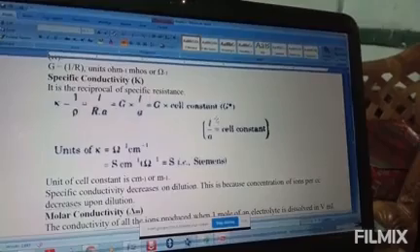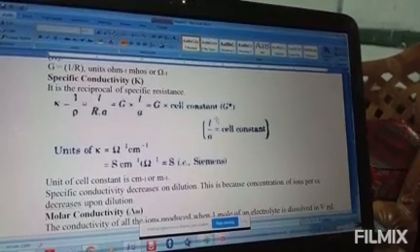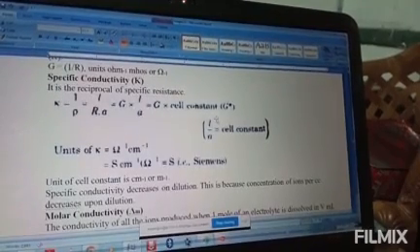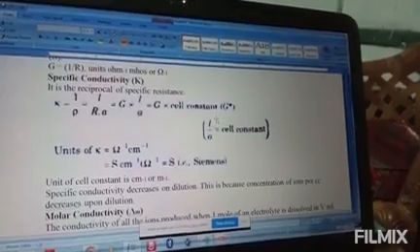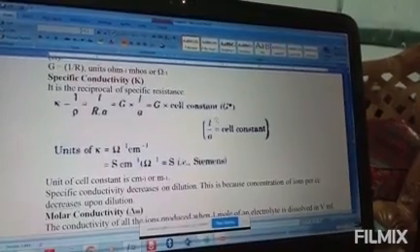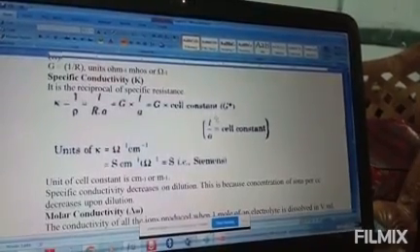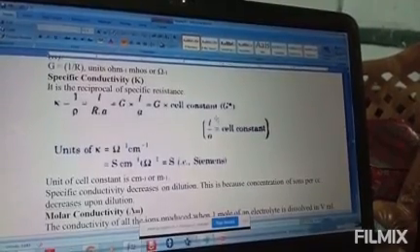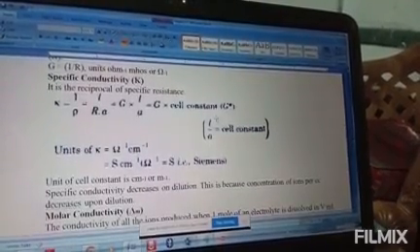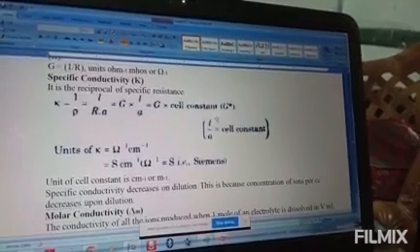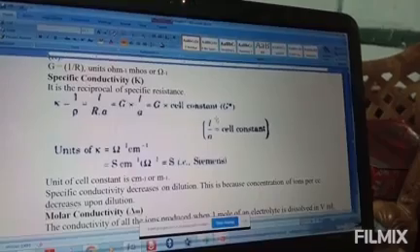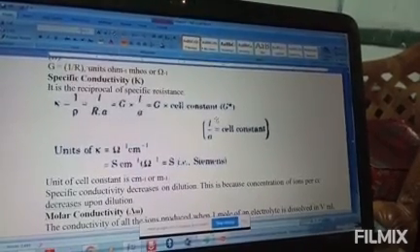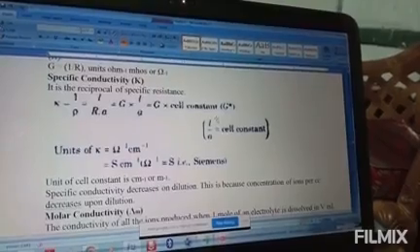Now the area of cross section is equal to capital A, and the distance between the 2 electrodes is taken as L. Then the solution confined between the electrodes is a column of length L and area A. The resistance of the column of solution is then given by R = ρL/A.